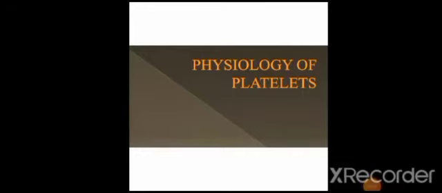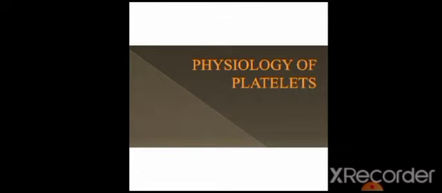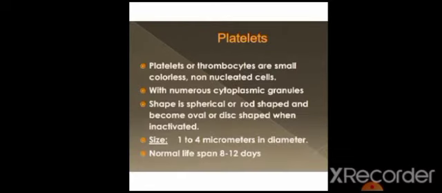Today we are discussing platelets. Platelets are nothing but the cells which are responsible for the coagulation of the blood when there is injury in the body. So let's get to the topic: platelets.